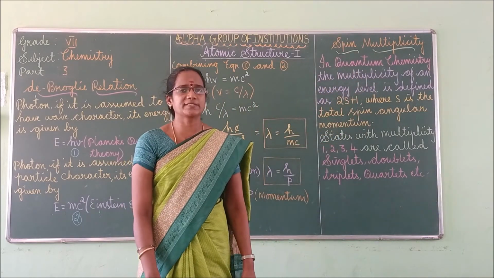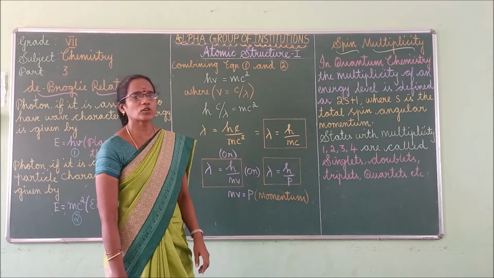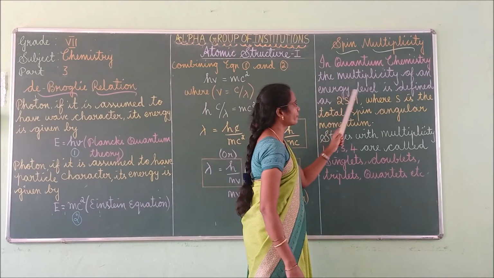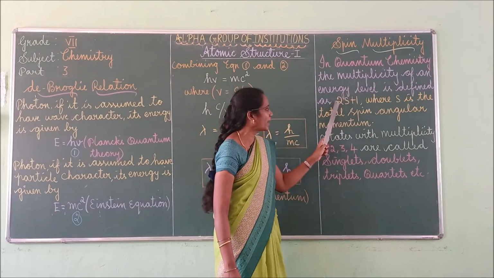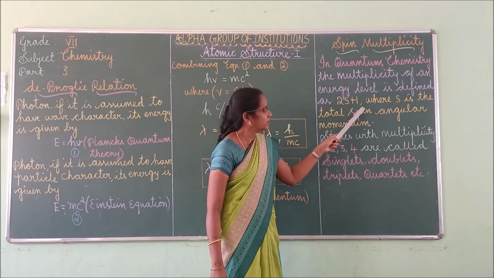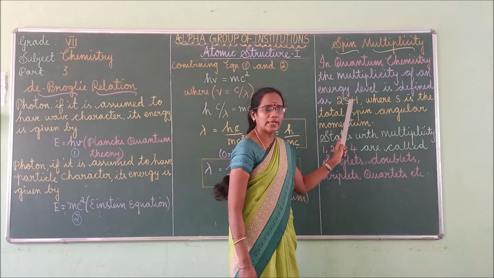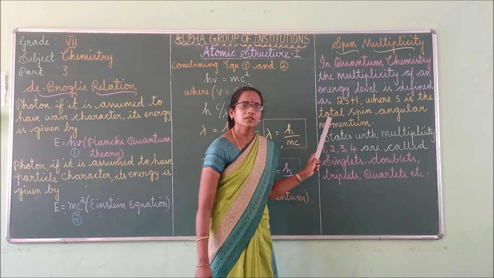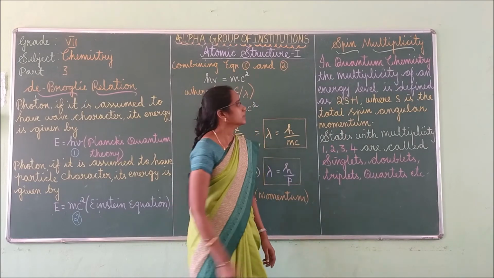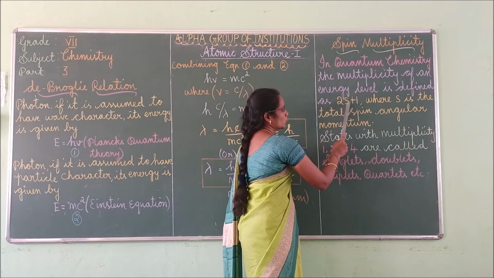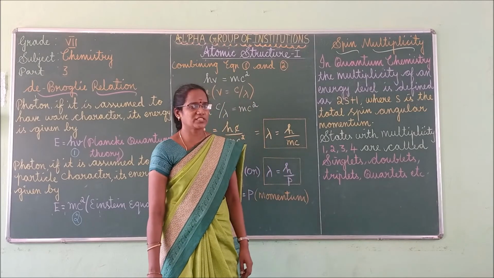Spin multiplicity. It means in quantum chemistry or otherwise in spectroscopy, the multiplicity of an energy level is given by 2s plus 1. This is very important. The multiplicity of an energy level is given by 2s plus 1, where s is the total spin, angular momentum.